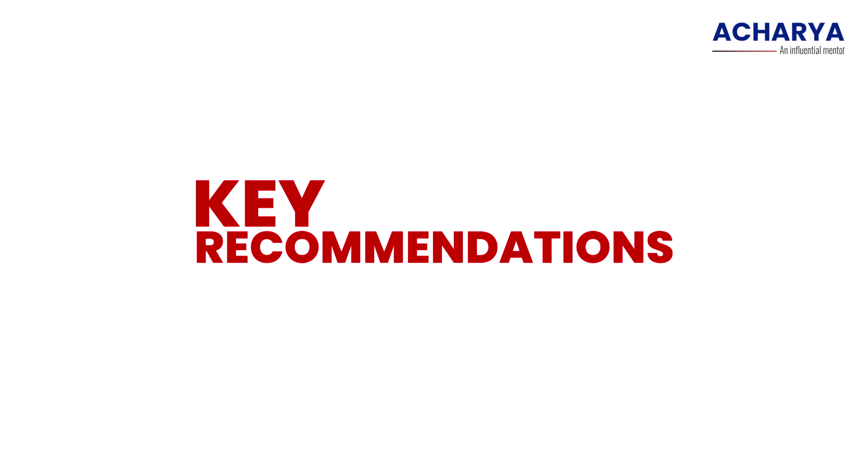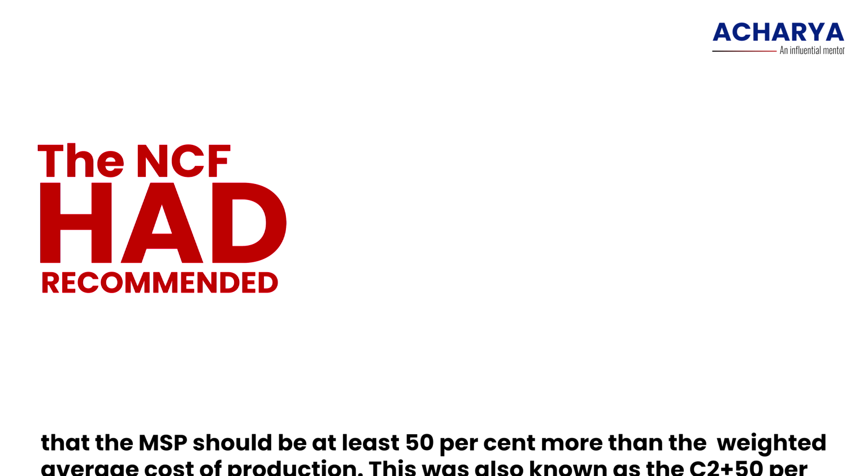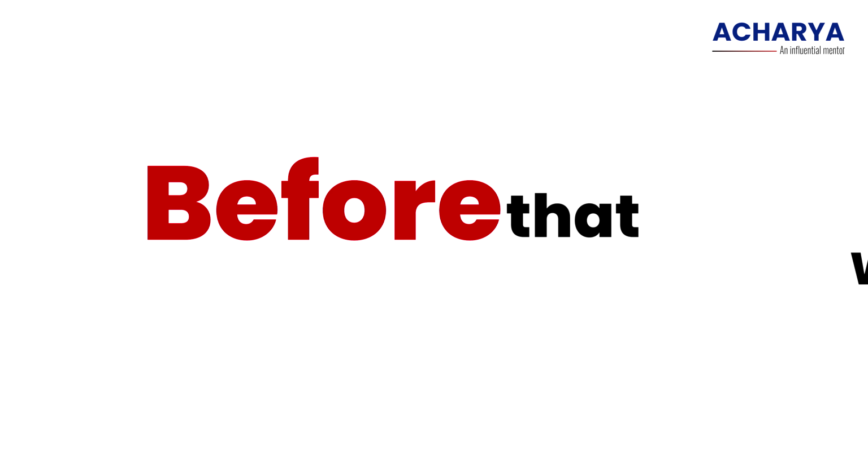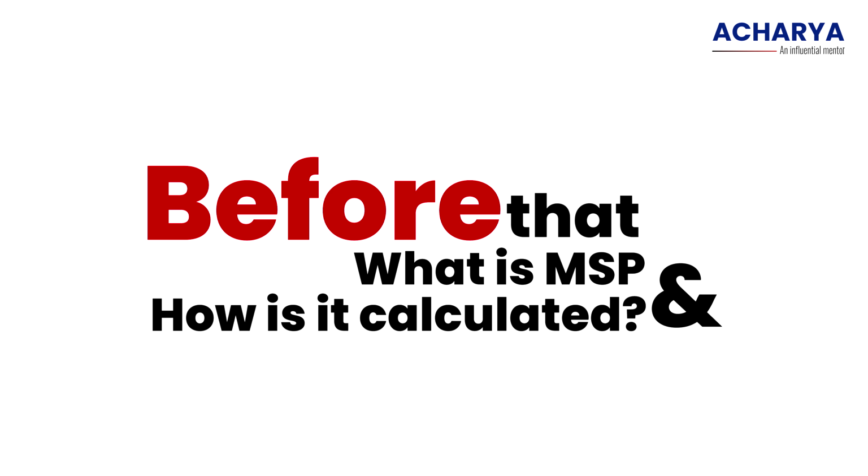Key recommendations of the Swaminathan Committee. The NCF had recommended that the MSP should be at least 50% more than the weighted average cost of production. This was also known as the C2 plus 50% formula, which includes the input cost of capital and the rent on the land to give farmers 50% of the returns. Before that, what is MSP and how is it calculated?